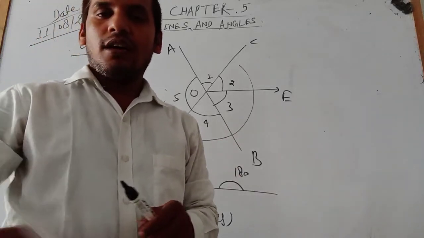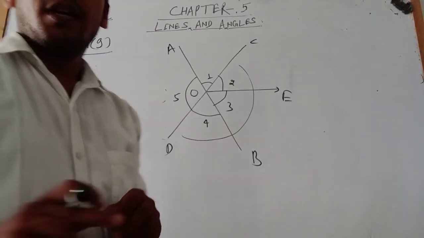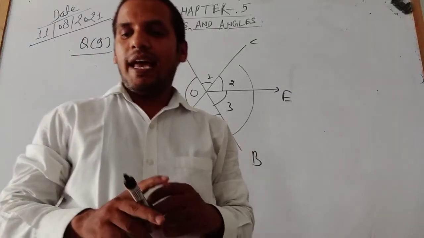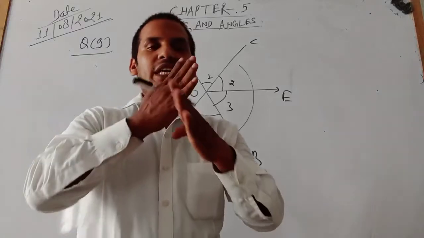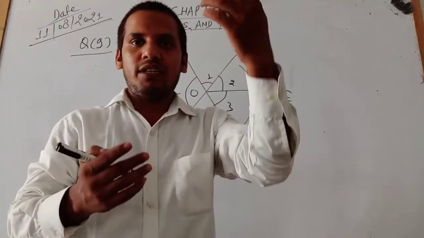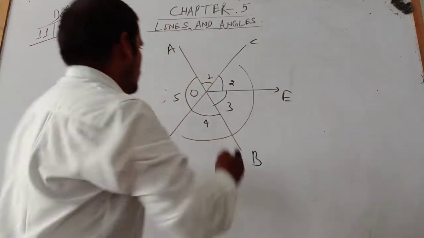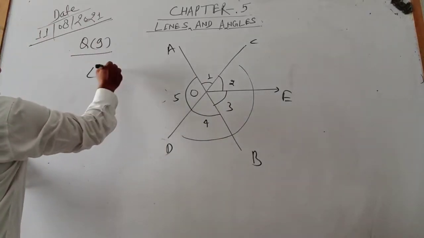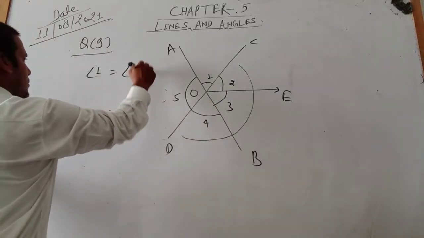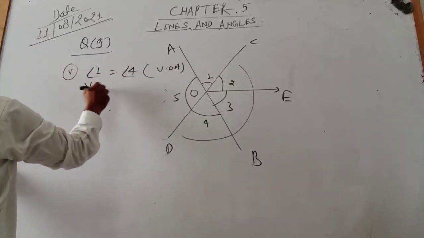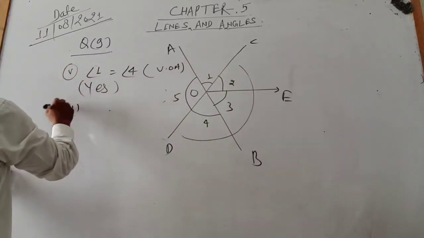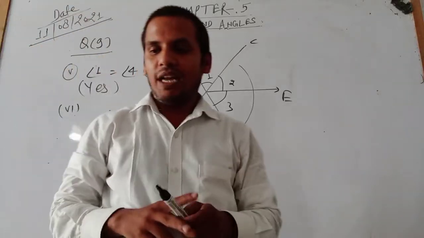Let us start option number 5. Option 5 says angle 1 is the vertical angle of angle 4. We know when two straight lines cross each other, their vertically opposite angles are equal. So angle 1 is equal to angle 4 by vertically opposite angles. In the fifth column, yes, it is the right answer. The fifth portion is also the correct option.